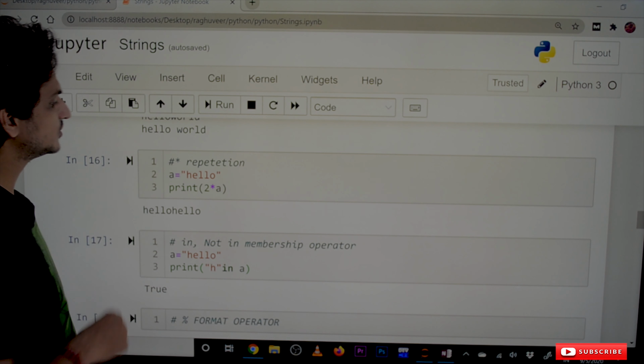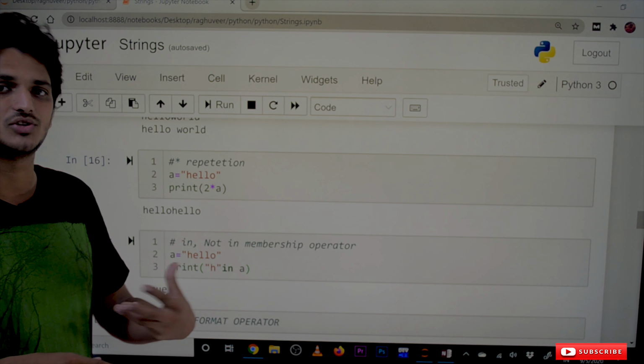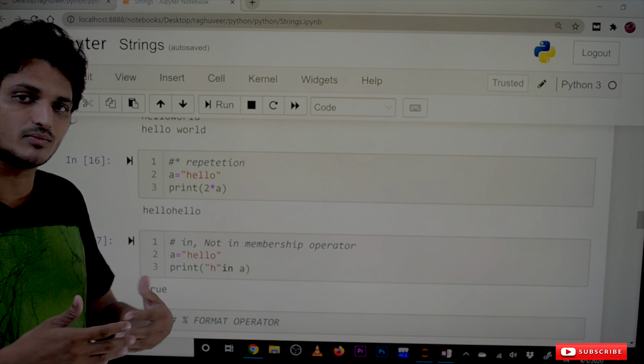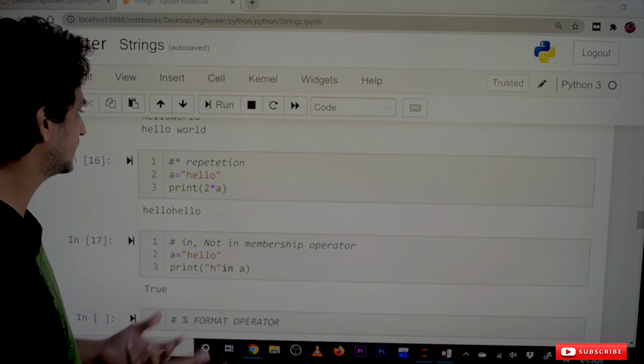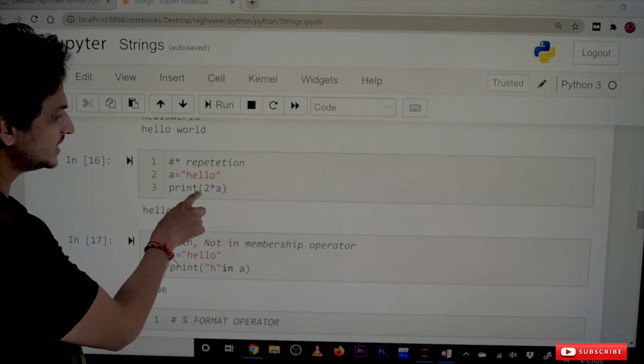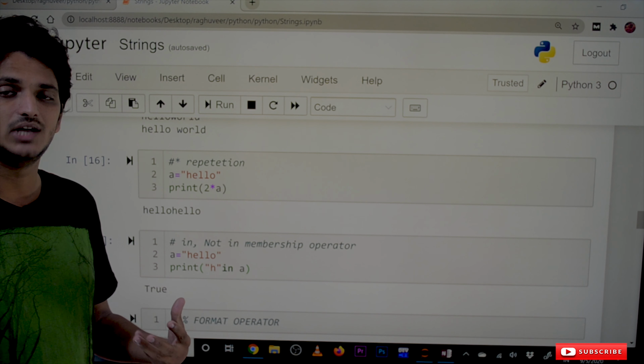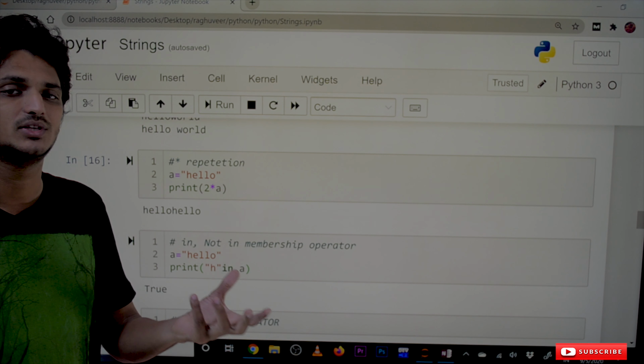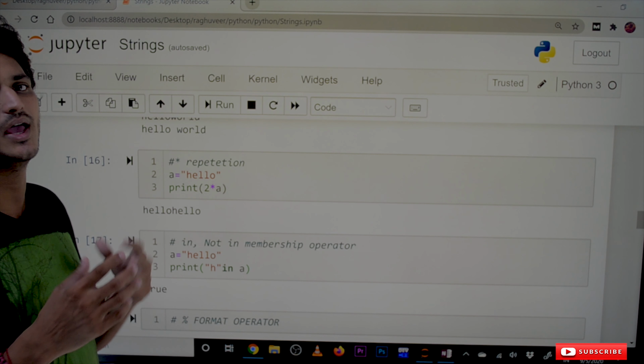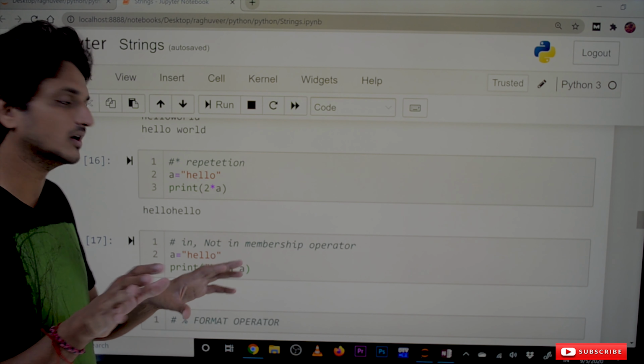So star is used for repetition of strings. If you want to repeat strings multiple times, we use the star operator. A is equal to hello, print 2 star A means it will display hello 2 times. If you give 5 star A, it will display hello 5 times.